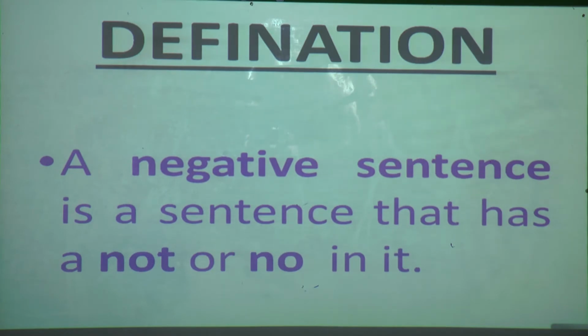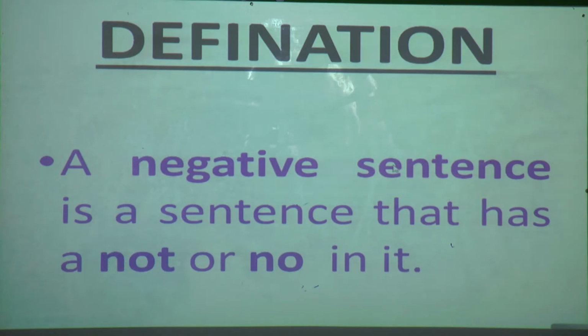Now here students, you should always keep in your mind which words should be in a particular sentence: not, and no. In any type of sentence, if you find these two words, then you can say that sentence is a negative sentence.